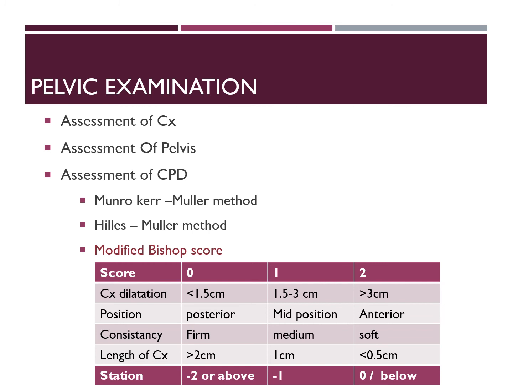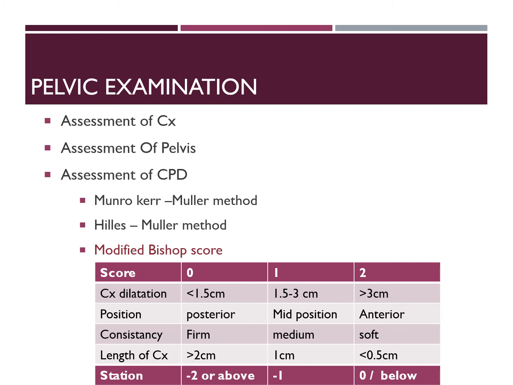The normal female pelvis is a gynecoid pelvis, and the characters of a gynecoid pelvis are: the sacrum is well curved, the greater sciatic notch is wider, side walls are parallel or diverging, the subpubic angle should be obtuse, and the outlet should be wider.